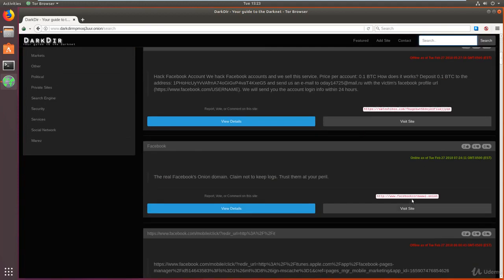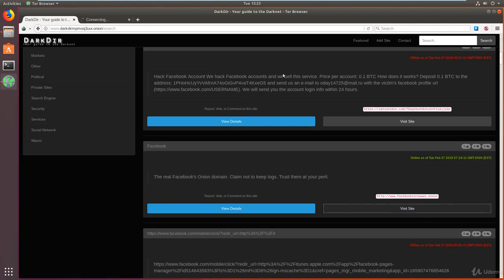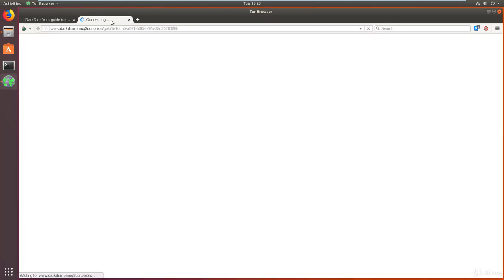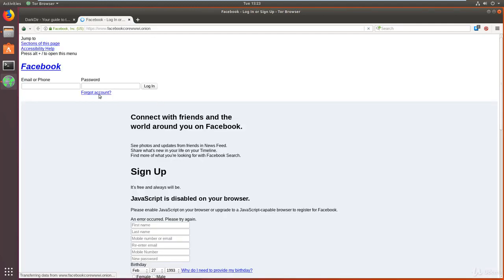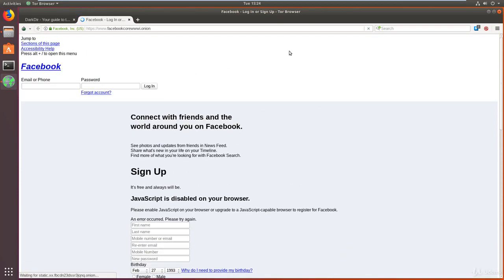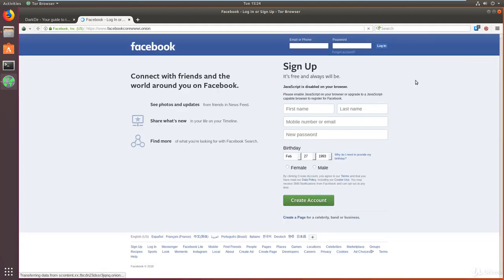Yeah, there it is. It is the Facebook core. Let's just visit that site. Let's see if it'll actually load up. So yes, this Facebook domain was actually created by Facebook, and it's designed to work on the deep web or the darknet. And the advantage is it keeps no logs of your activity. There you go. Really, really awesome, the fact that you can actually use Facebook on the deep web or the darknet. By default, of course, you'll have to enable JavaScript, but that's not something I really want to do.